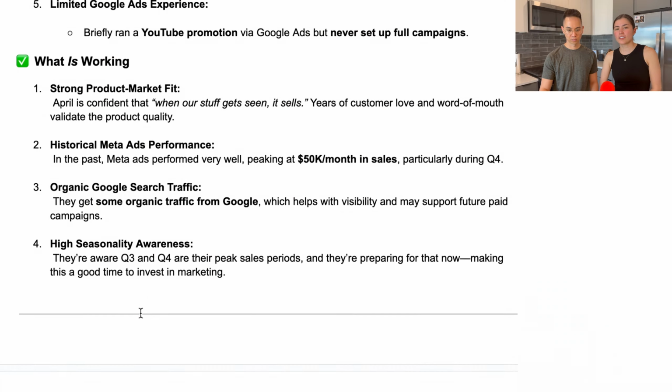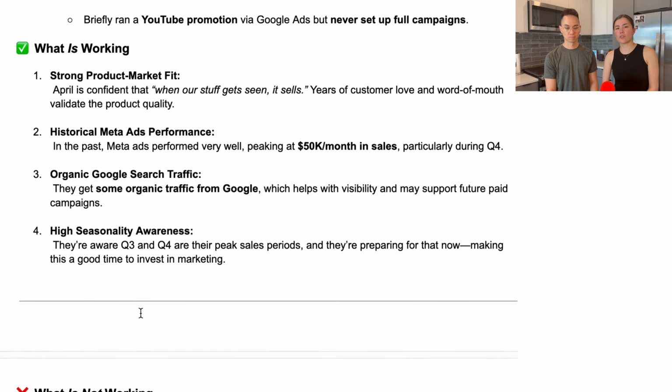All right, and we also like to know what is working. Then we can go forward when we start doing our work and understand, okay, maybe these headlines work better, maybe this resonates more with your audience. Things like that really help the service delivery side. It will also reinforce in their minds that marketing can work in some cases and get them closer to their goal. In this case, they had really strong product market fit. They had some organic Google search traffic already, so that's definitely helpful. That means there's some demand there that we can tack onto, and they have a good seasonal product. So these things really help us when we're building out their ads in the future.